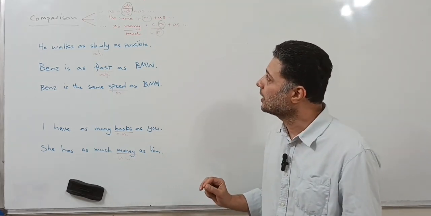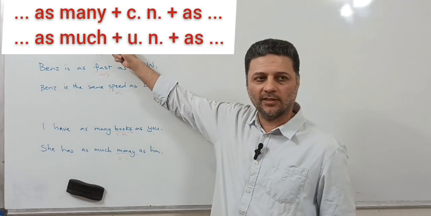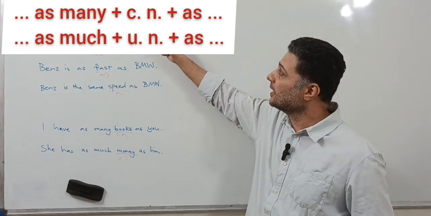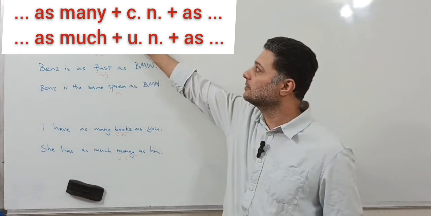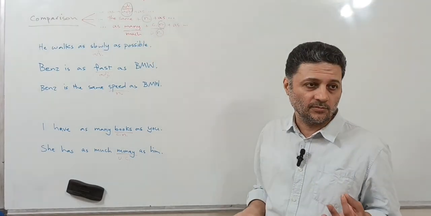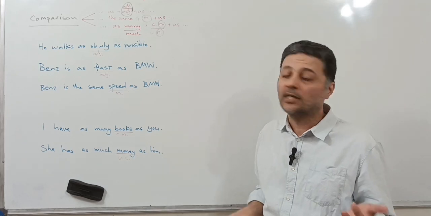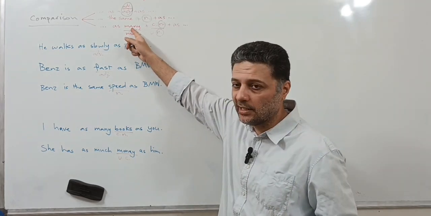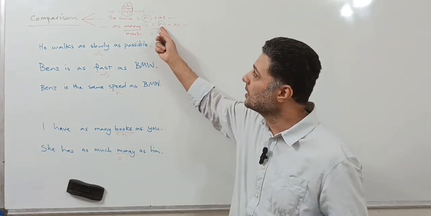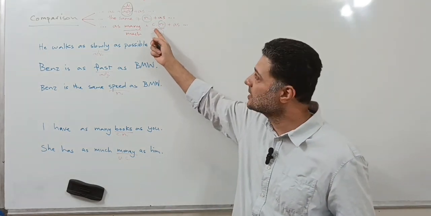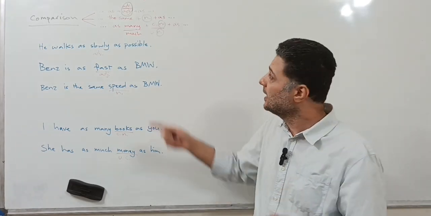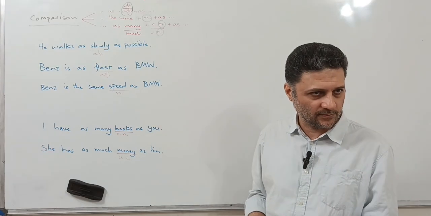Anyway, now we come to the last formula, which is as many or much. Then again, you have to use a noun, just like the same plus noun, but here we have a distinction between different groups of nouns. When you use many, we know already that we have to use a countable noun. I used C for countable, the initial letter, and U for uncountable nouns.